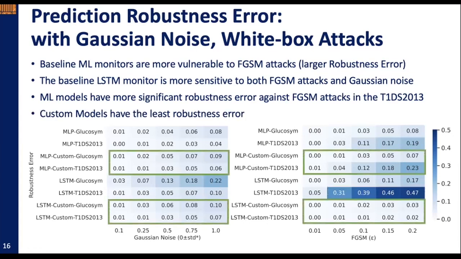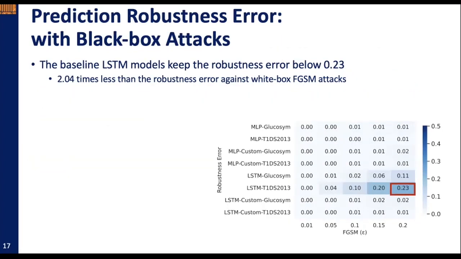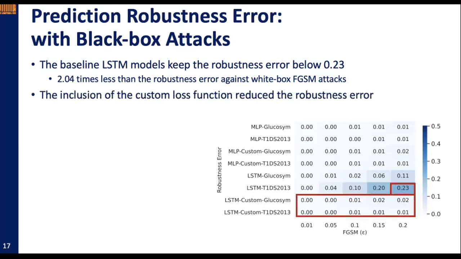We also observe that the ML models customized with the semantic loss function have the least robustness error, which further attests the advantage of integrating domain knowledge in keeping the model predictions stable and robust. Finally, we evaluate the robustness of each ML monitor against black box attacks generated using a substitute MLP model. We see that the baseline LSTM model kept the robustness error below 0.23, which is 2 times less than the robustness error against white box attacks. Also, the inclusion of custom loss function reduced the robustness error.